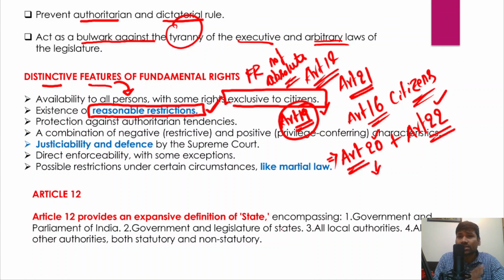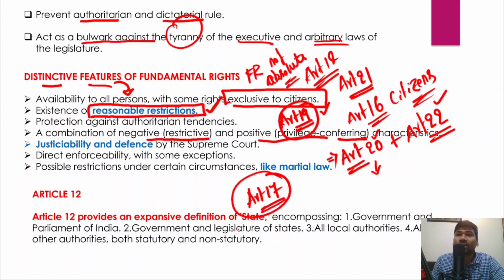And in fact, these fundamental rights are a combination of a restrictive as well as positive or privilege conferring character. For example, Article 17 talks about the abolition of untouchability. So you should not practice untouchability, and that is the restrictive practice, right? So untouchability is unconstitutional and illegal. You should not practice untouchability. However, there are certain positive rights as well. For example, Article 21, right to life and personal liberty, is considered as the positive or privilege conferring fundamental right.